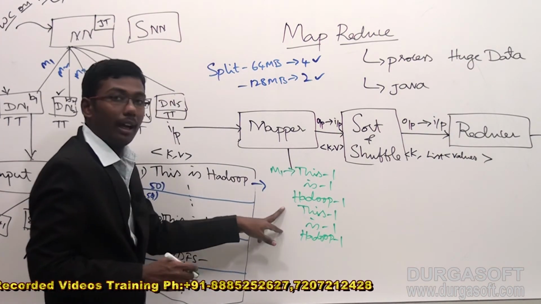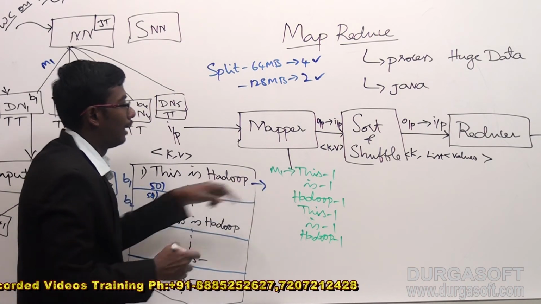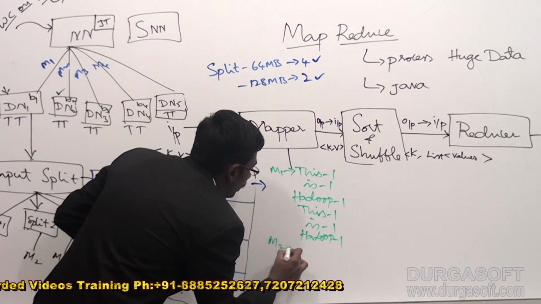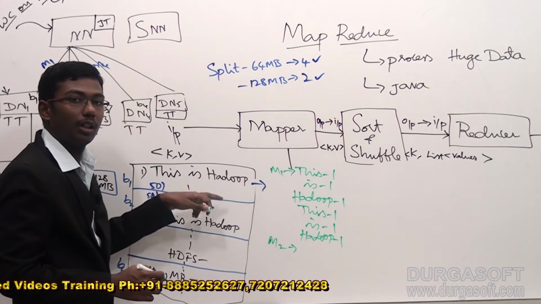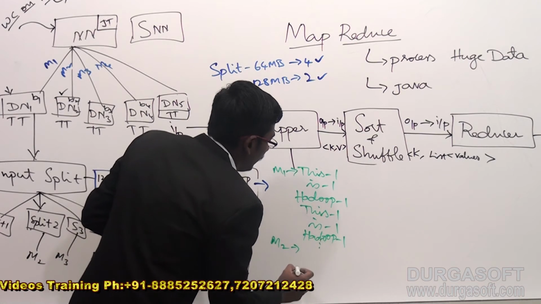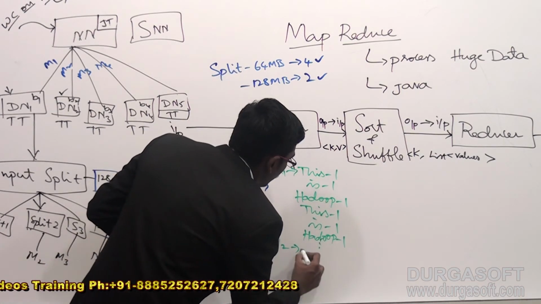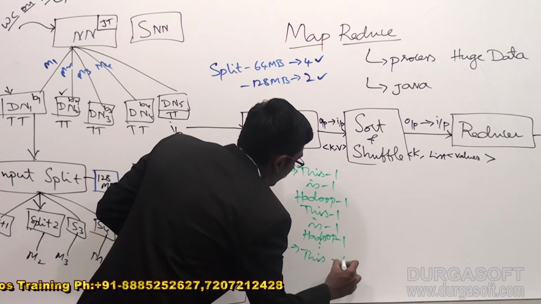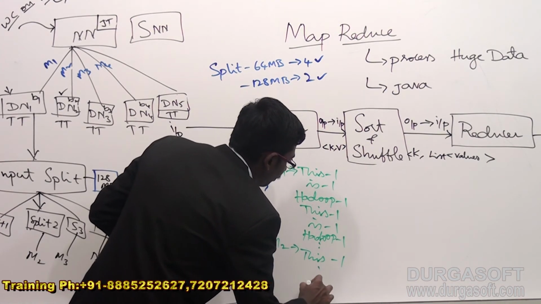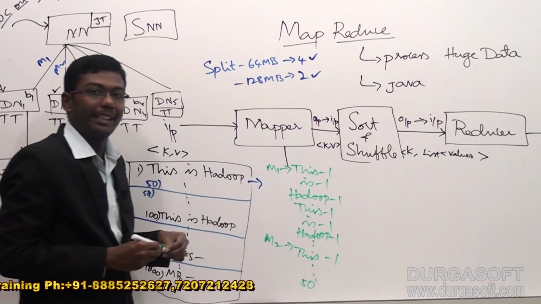After this is the output of mapper 1, and mapper 2 also has the same content repeated 50 times. For that purpose, the same output will be repeated, as the content is also repeated 50 times. We have 50 iterations of this.